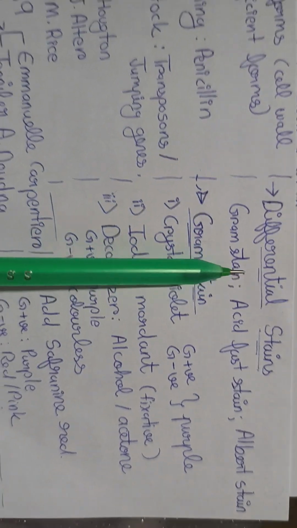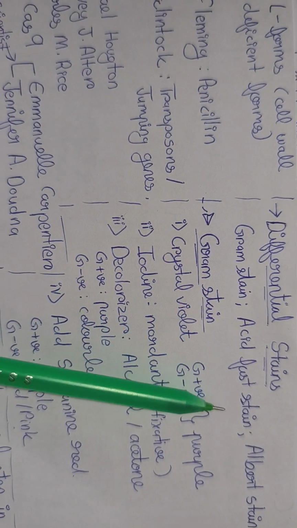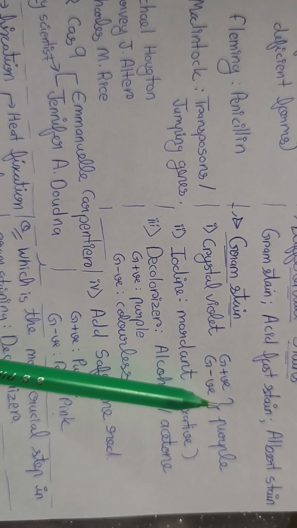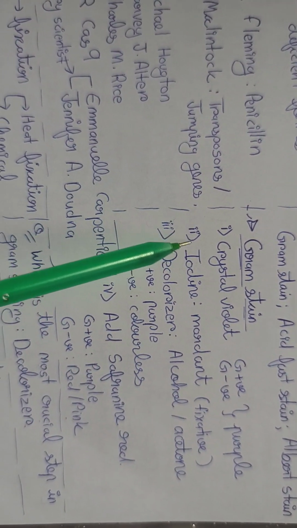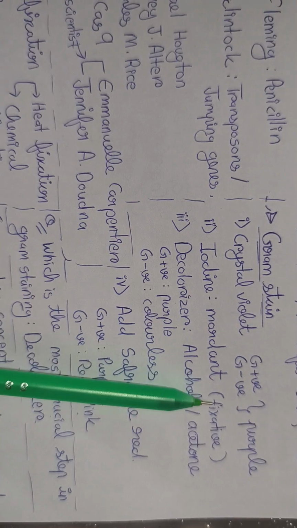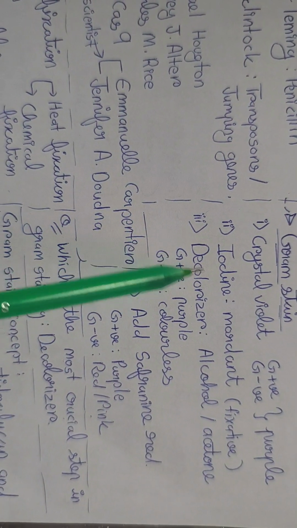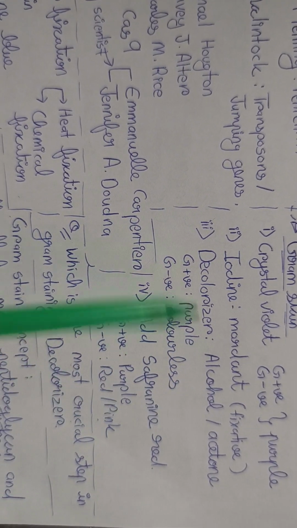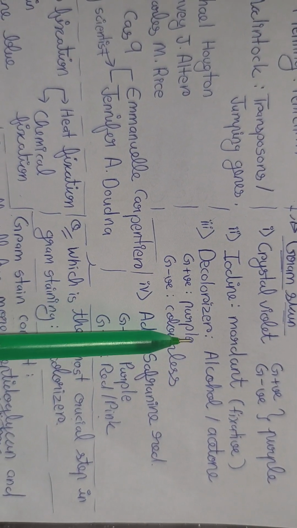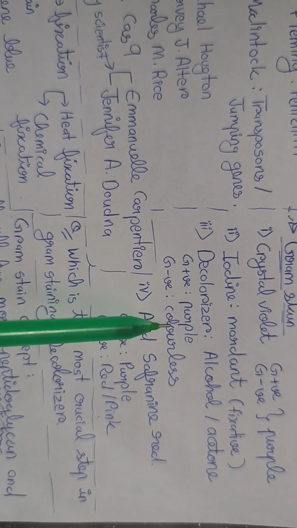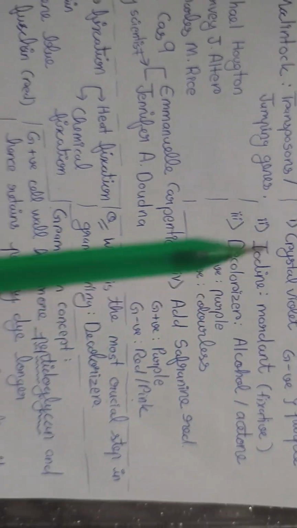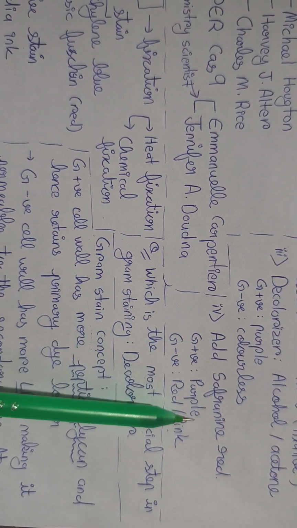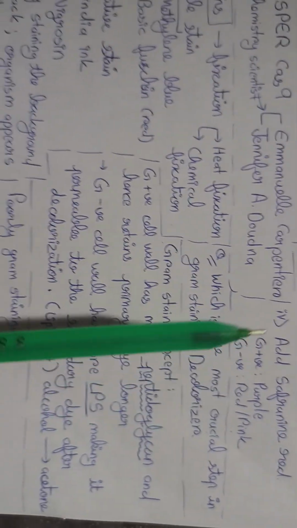Then differential stains are gram stain, acid fast stain, Albert stain. Gram stain: crystal violet, gram positive and negative both give purple color. Then we add iodine, which is a mordant or fixative, which fixes the organism to the slide. Then decolorizer, alcohol or acetone. Gram positive stays purple and gram negative becomes colorless on adding decolorizer. Then we add safranin, where gram positive stays purple, gram negative gives red or pink color.